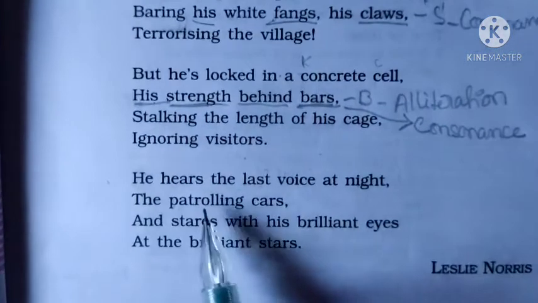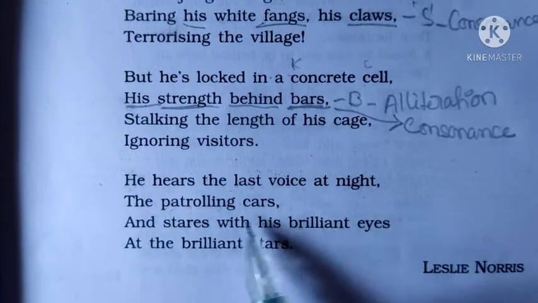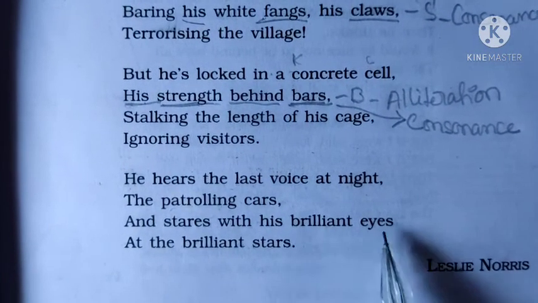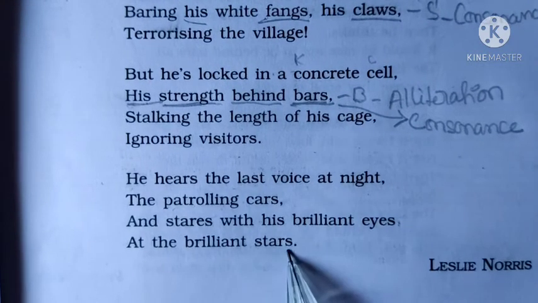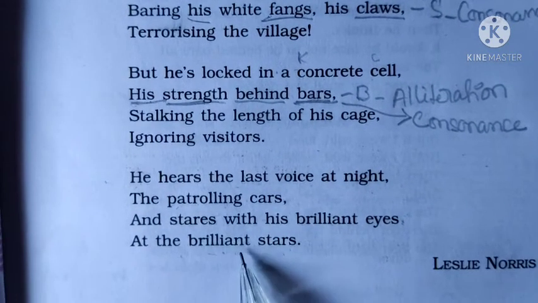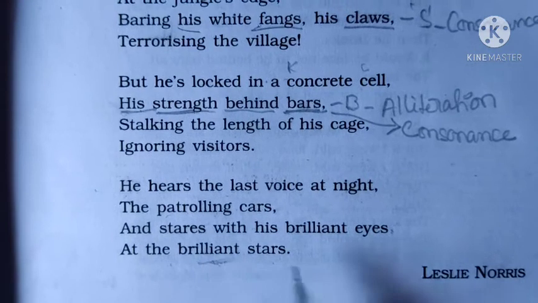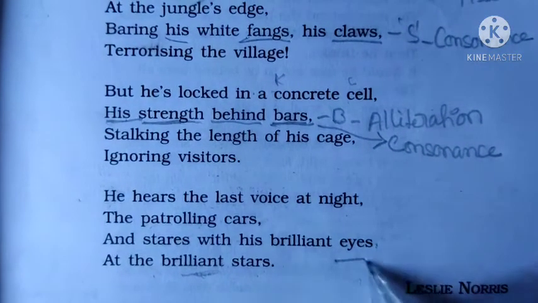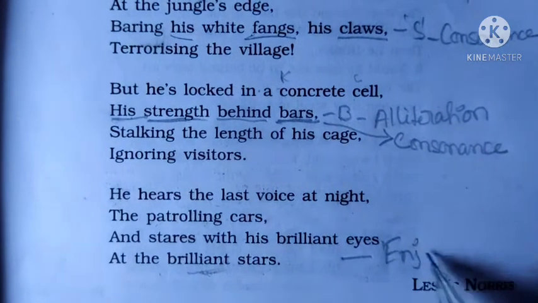So come to the fifth stanza. In the fifth stanza, after this sentence there is no punctuation mark here. There is no punctuation mark, and the next sentence is coming without punctuation mark. So here the poetic device will be enjambment.